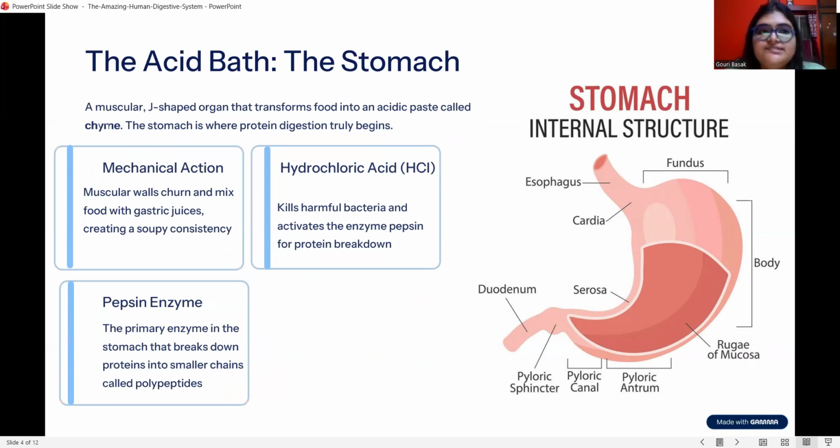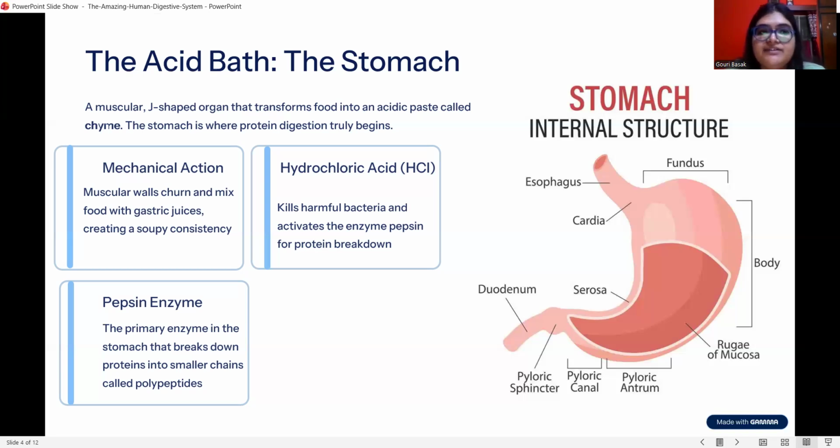Next is the stomach. The stomach is a muscular, J-shaped organ that transforms food into an acidic paste called chyme. Inside the stomach, we can see the presence of hydrochloric acid. What is the function of hydrochloric acid? The hydrochloric acid kills harmful bacteria and activates the enzyme pepsin. Pepsin acts on the protein and produces smaller chains of proteins known as polypeptides. So this is the function of hydrochloric acid.